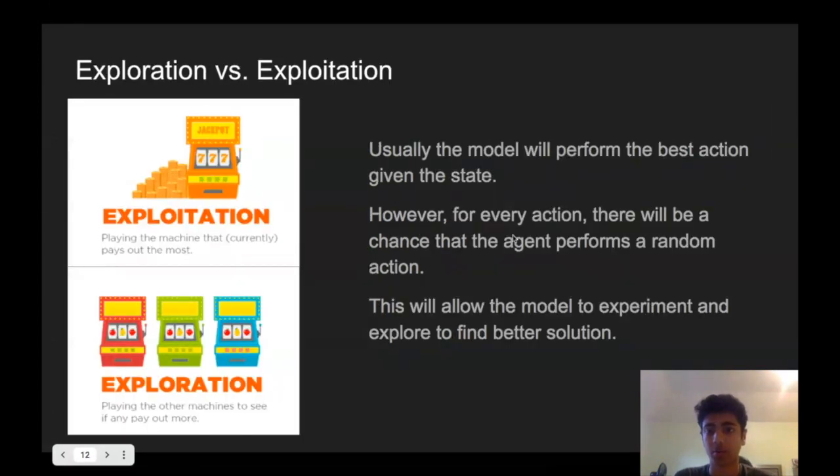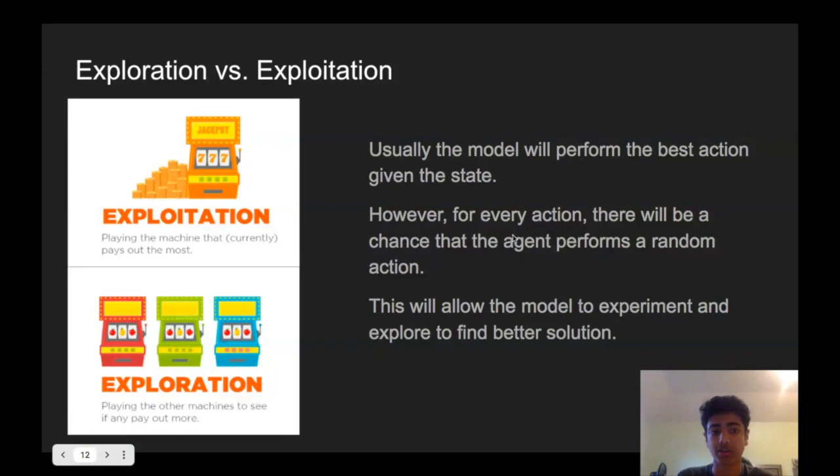Next, we have a problem of exploration versus exploitation. Usually the model will perform the best action given the state. However, in the training phase, to get the best reward, we'd have to experiment a little. And this is where exploitation and exploration comes from. Exploitation is performing the best action given the state, and that's what we want to do most of the time.